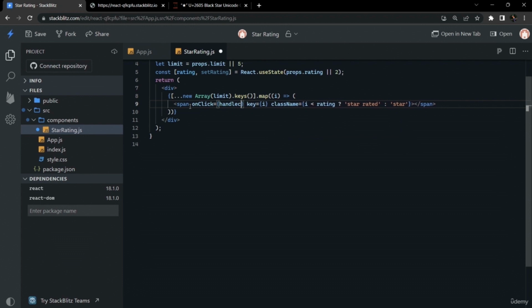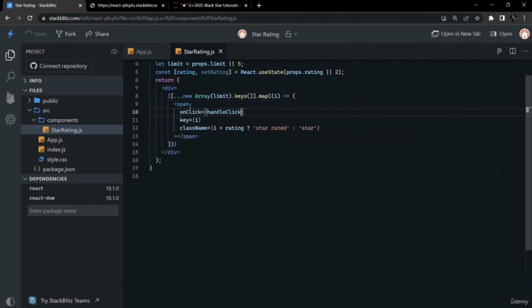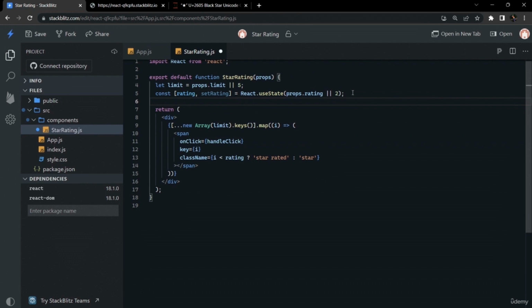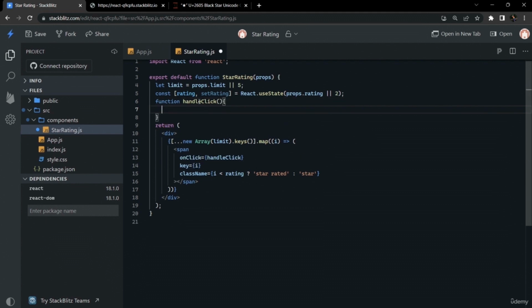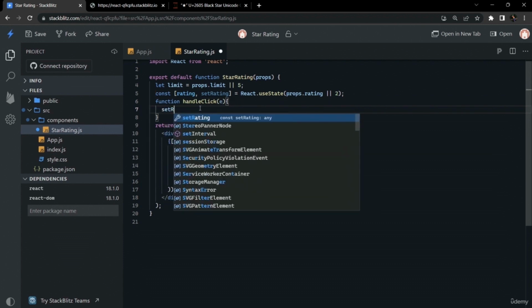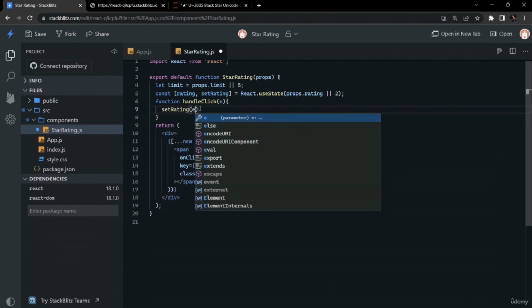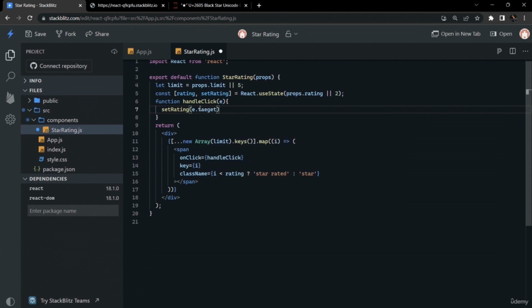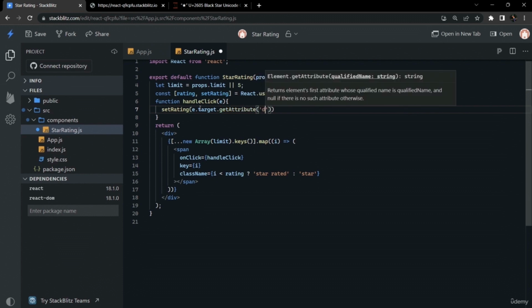For that, we will create another function called handleClick, and on click of that star, handleClick will be called, and inside of handleClick, we will set the rating of that particular star that was clicked by using a data attribute that we will give on the particular star based on the index.